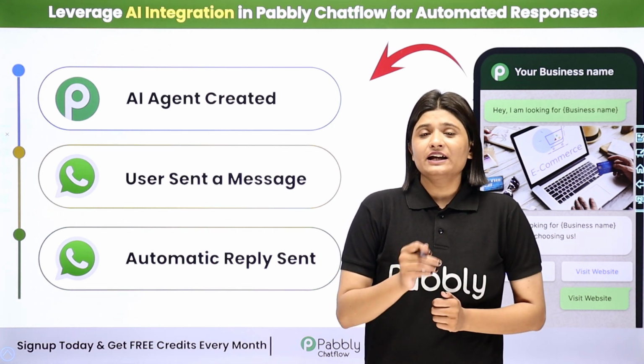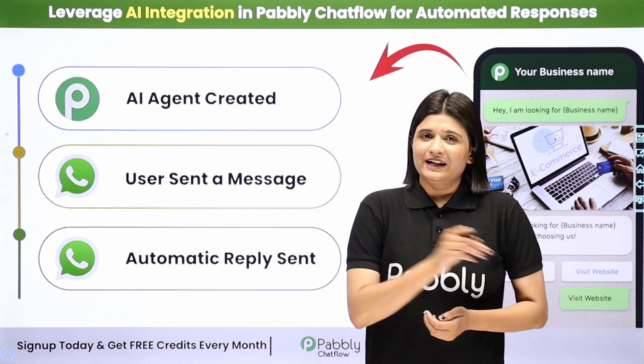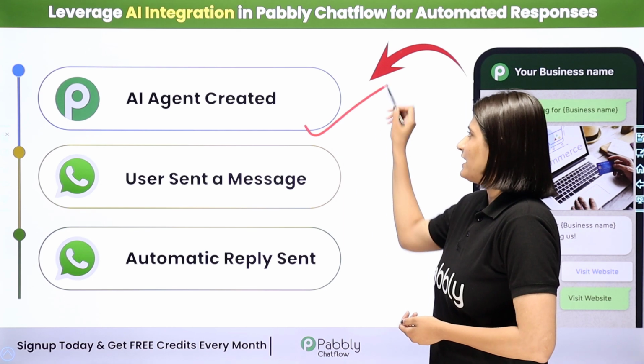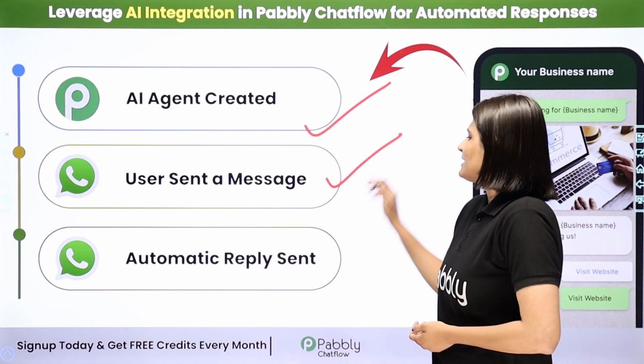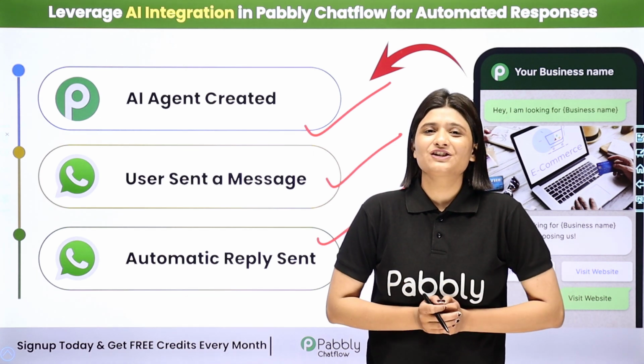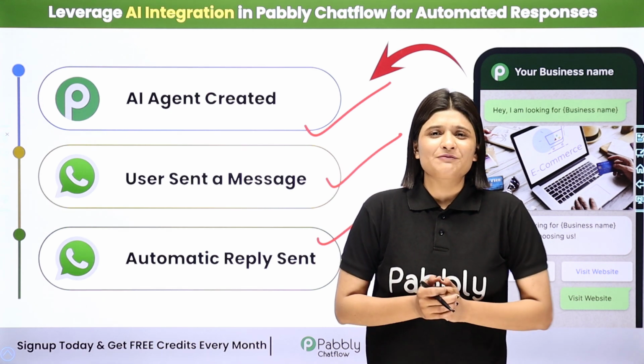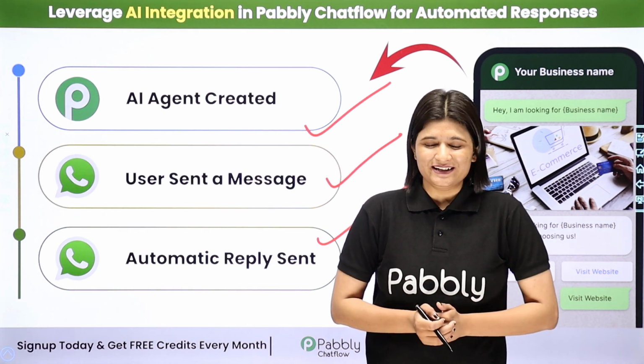Now I've created an AI agent which is automatically going to reply to all the customer queries. With the help of Pabbly Chatflow, I've created an AI agent, and whenever a user sends me a message, the reply will be sent automatically with the help of this AI agent. Now if you want to learn the step-by-step process, then let me take you all to my screen.